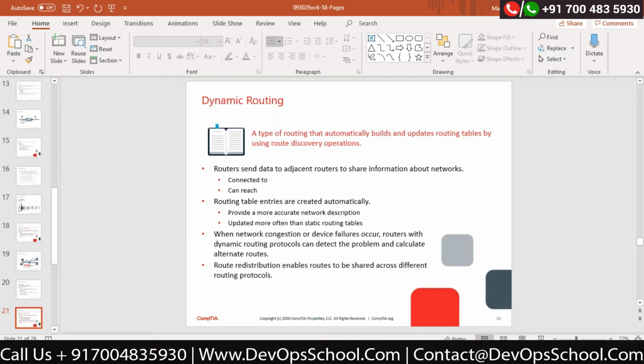So you can see routing is a process. Under the routing process, there are two different types of routing: static routing and dynamic routing. Dynamic routing is fully automatic. Static routing is a completely manual process. Correct?